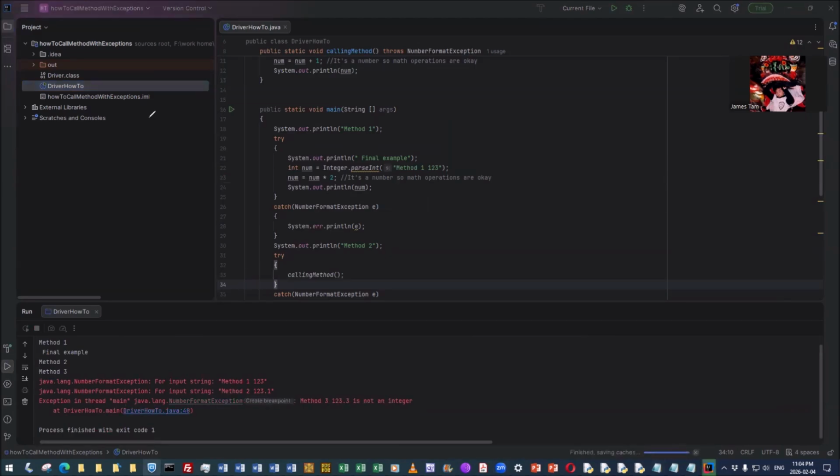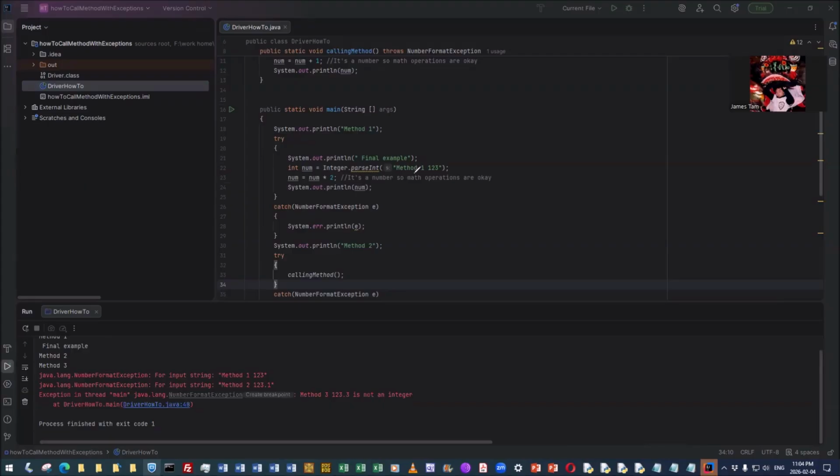The annotation, the freehand. So this one, method one with this approach, we see that message appear, and we also see that final example. Now, the exception occurs in parseInt, and we transfer, then execution goes to here, because this is where we're calling it. This is the corresponding catch block. And what it's doing is, see that string we passed to parseInt, it's saying for this string, we can't parse it. Okay, that's the first approach.